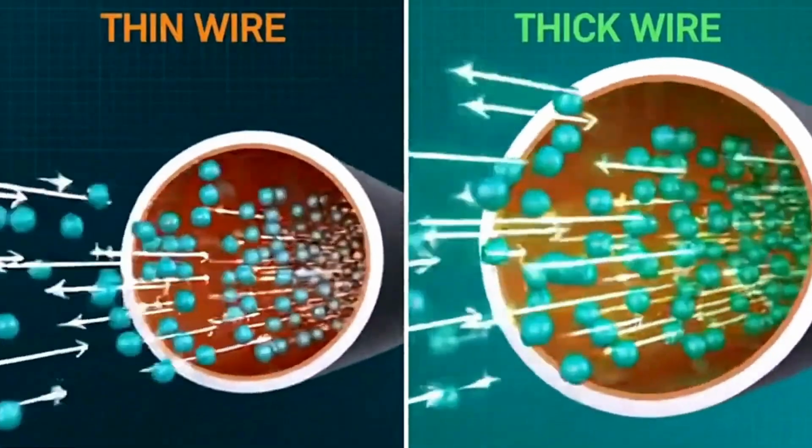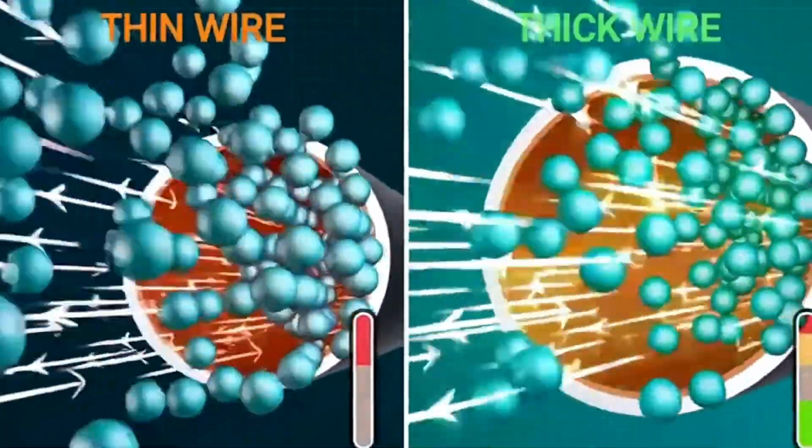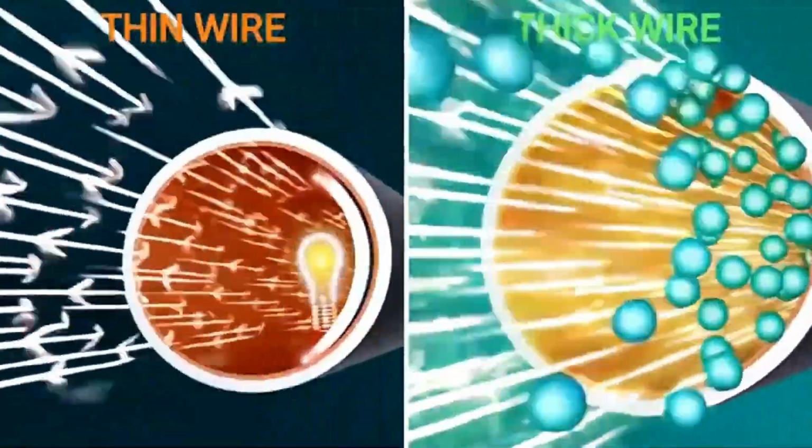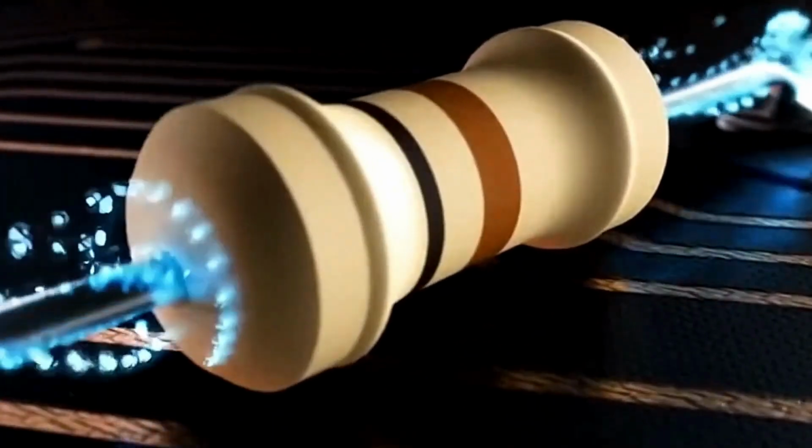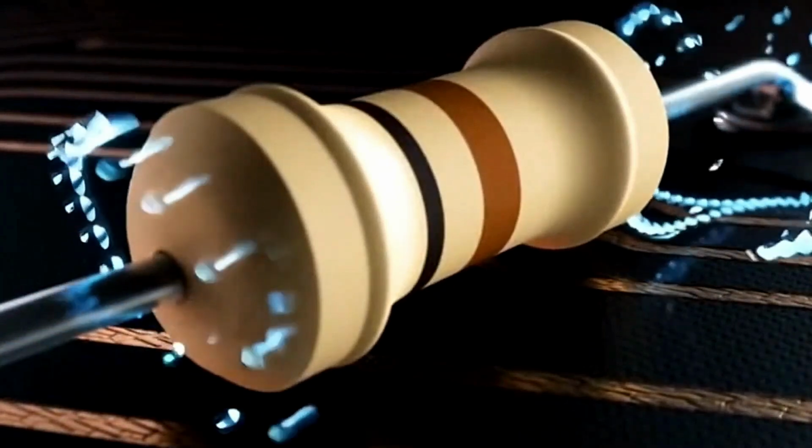Suddenly slow down. It's because of resistance. That's what we call the stuff that gets in the way of electrons moving through a wire. Resistance basically controls how fast the current flows. So, why is the current weaker in a thin wire? Well, thin wires have more resistance, which makes the electrons move slower, so less power gets through.